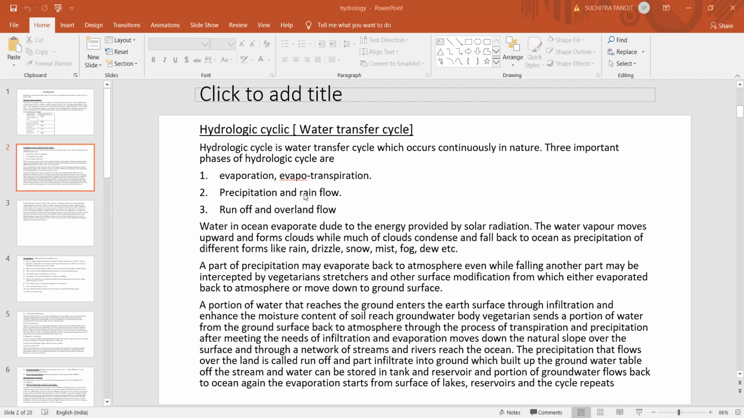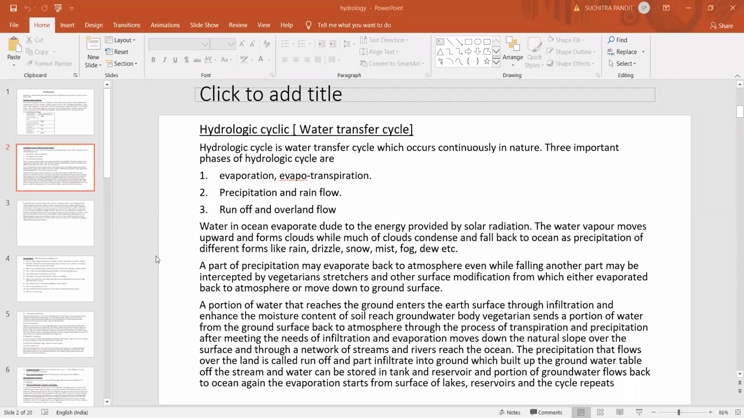Precipitation is also called rainfall. And the third one is runoff or the overland flow. So these are the three important phases of the hydrologic cycle. Now, water in the ocean evaporates due to the energy provided by solar radiation. Because of the solar radiation, water from the ocean evaporates.